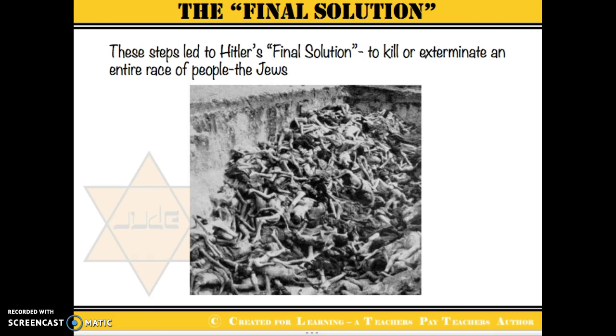So this was the final step. This was Hitler's final solution to Germany's problems, and it was to kill off or exterminate an entire race of people. So he wanted to completely kill off and get rid of the Jewish people.